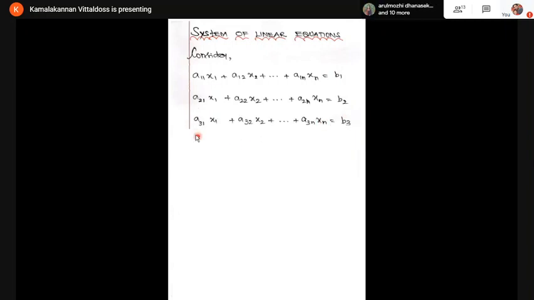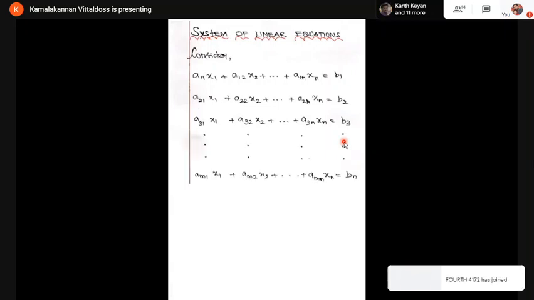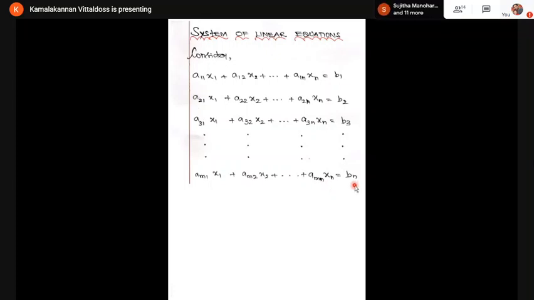In the third equation, a31 x1 + a32 x2 + etc. + a3n xn = b3. Again, I'm taking n variables, and a31, a32, etc. and b3 are known as constants. So far, I have taken three equations. We can take more than three equations. In general, I'm going to take m equations: am1 x1 + am2 x2 + etc. + amn xn = bm.